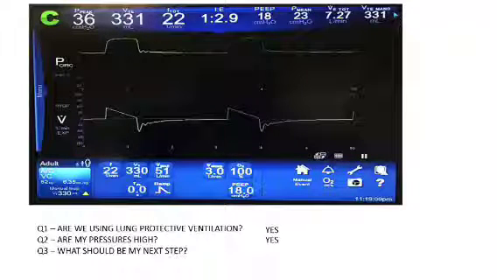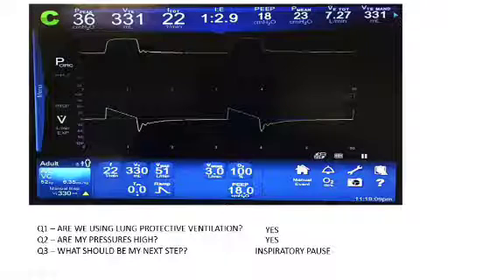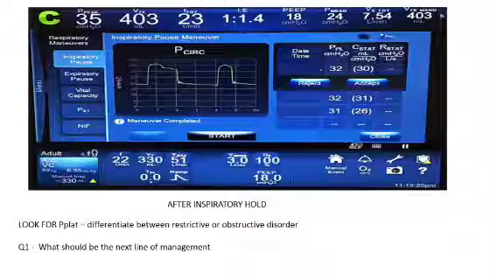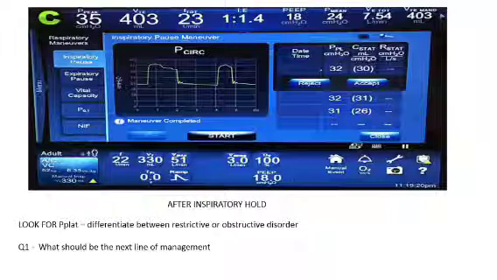As I already explained, if my peak pressure is high, now I want to see what I'm dealing with, whether a resistance problem or a compliance problem, which is only determined if I see the plateau pressures, which is seen by inspiratory pause. So the next step will be to put an inspiratory pause for this patient. We can see in this flow graph as well, there is no inspiratory pause at present. So we put an inspiratory pause for this patient, and this was his ventilatory screen after that.